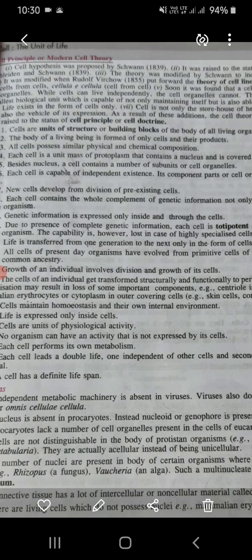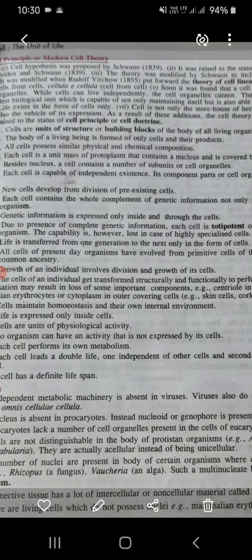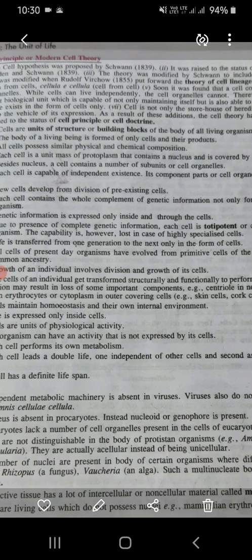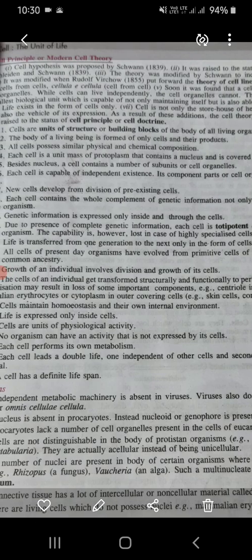But there were some certain objections. For example, number first, independent metabolic machinery is absent in viruses. Viruses also do not obey theory of lineage or omnis cellula e cellula. This was the first objection. Number second, nucleus is absent in prokaryotes. Instead, nucleoid or genophore is present. Number third, prokaryotes lack a number of cell organelles present in the cells of eukaryotes.